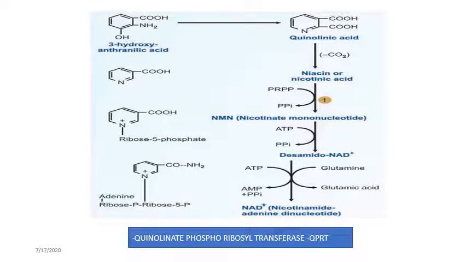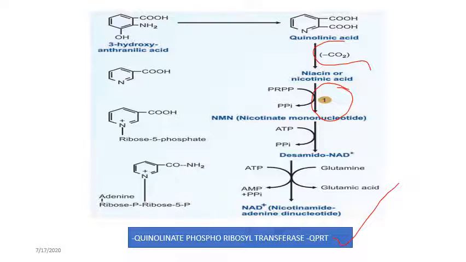So this pathway explains the synthesis of the active form of niacin, that is NAD, specifically by the enzyme quinolinate phosphoribosyl transferase, which converts this niacin into its active form as NMN and NAD. So we have already seen 3-hydroxyanthranilic acid converted into quinolinic acid, which undergoes decarboxylation to form niacin. Niacin combines with phosphoribosyl pyrophosphate to form nicotinamide mononucleotide. The enzyme is quinolinate phosphoribosyl transferase.